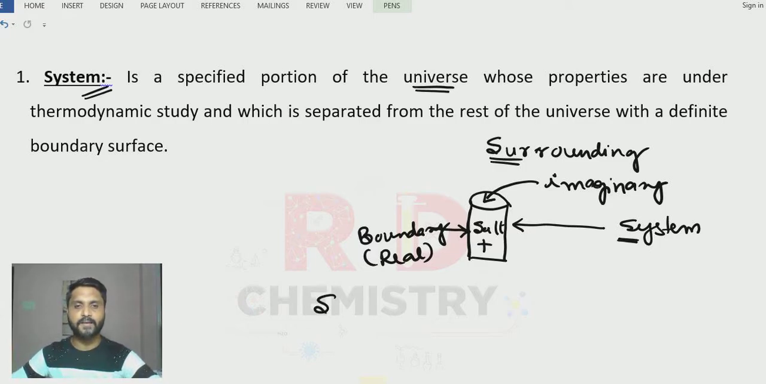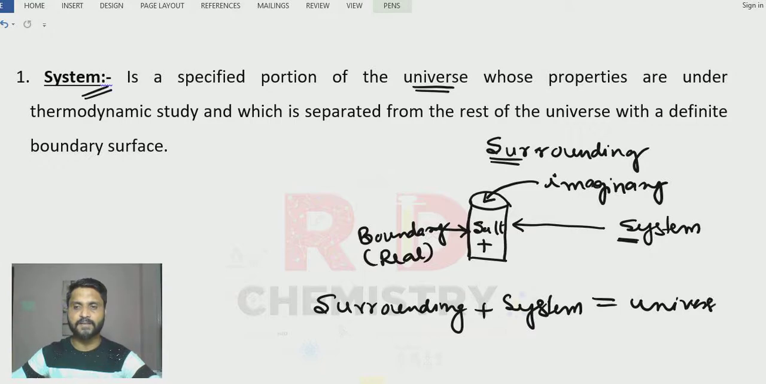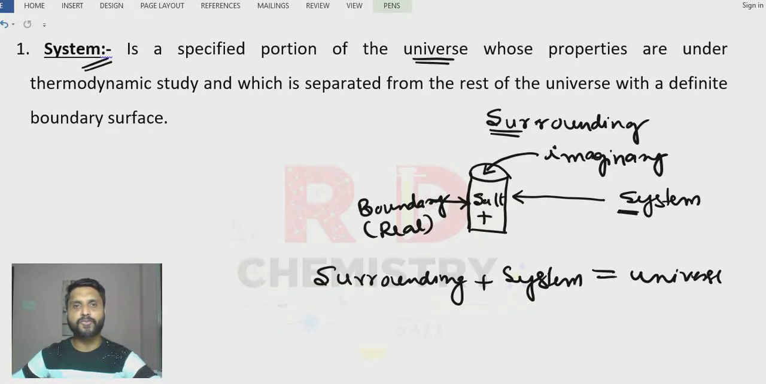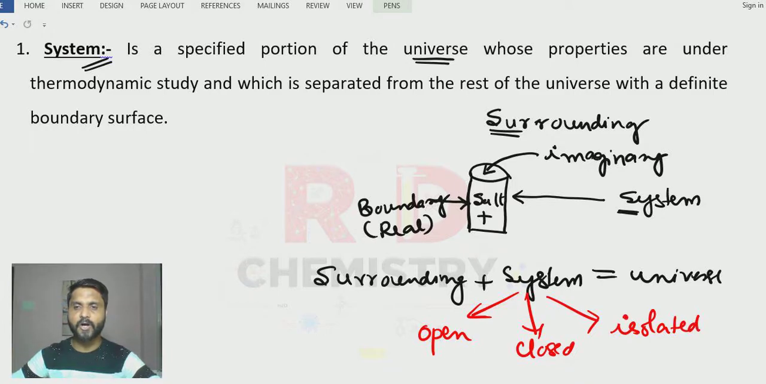Therefore, the surroundings plus the system together become the universe. So the system is the small part of this universe which is under thermodynamic study. Clear? There are three different types of system. The first one is called the open system, the second one is called the closed system, and the third one is called the isolated system. Now we'll see all these three types of systems in detail.